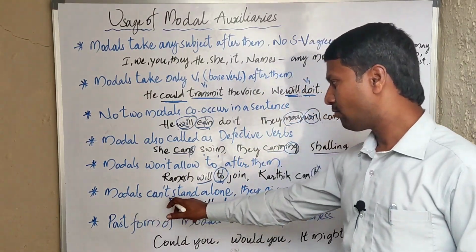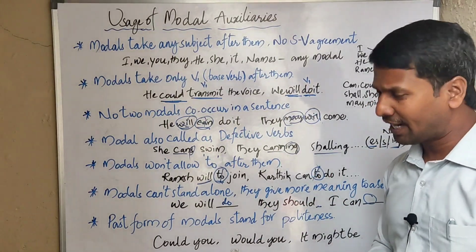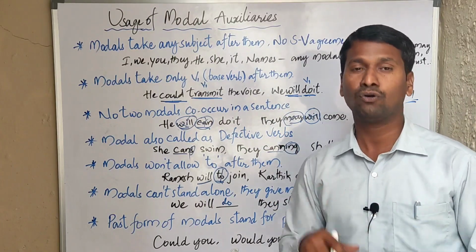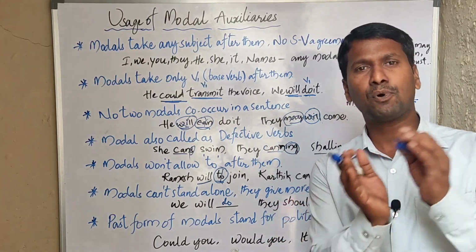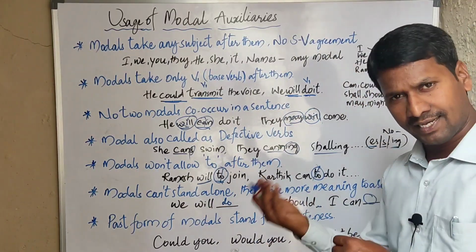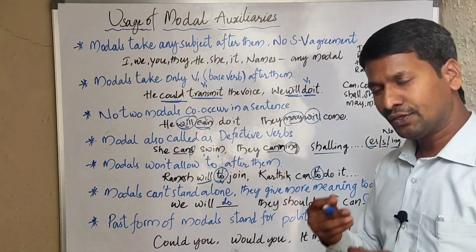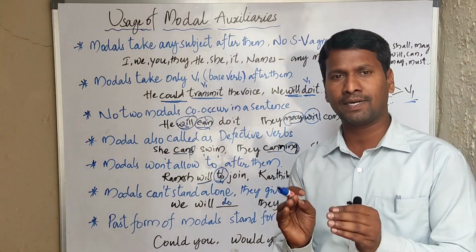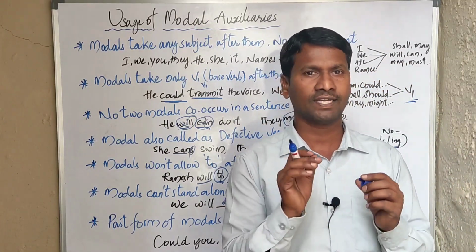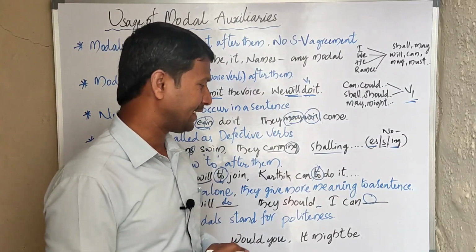The next: modals can't stand alone; they give more meaning to a sentence. Modal auxiliaries are actually helping verbs. They cannot stand on their own. They always support the main verb. Like after "will" there is certainly a main verb. You can take any modal auxiliary, but after it there must be a main verb. They cannot stand alone. If you use only a modal auxiliary, the sentence becomes an incomplete expression.